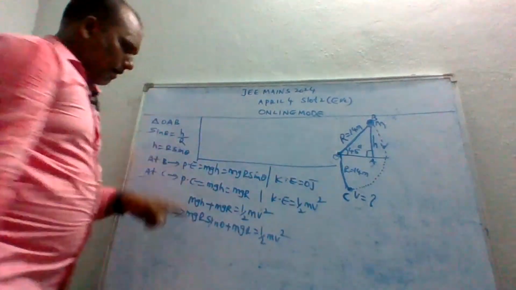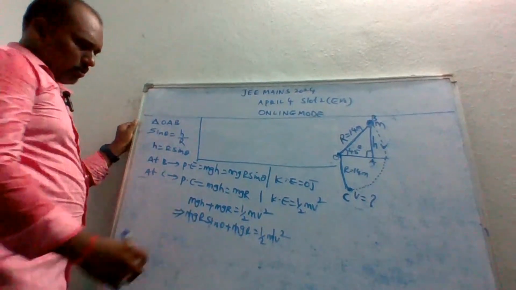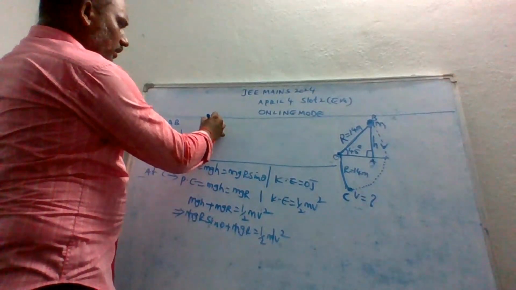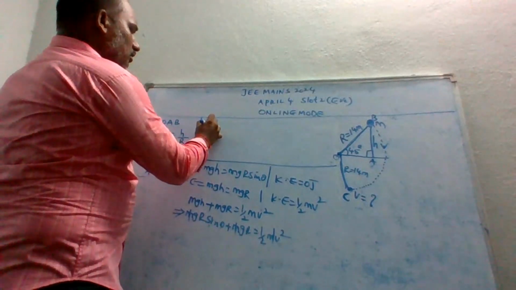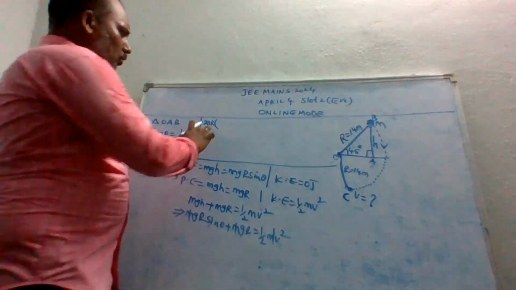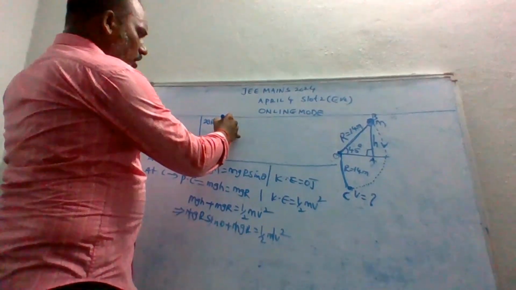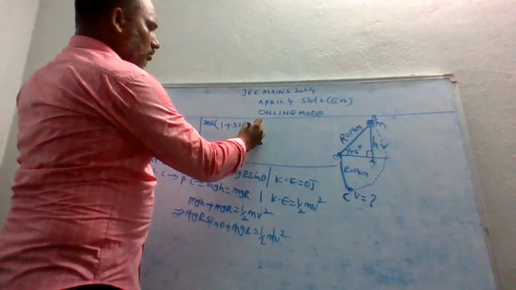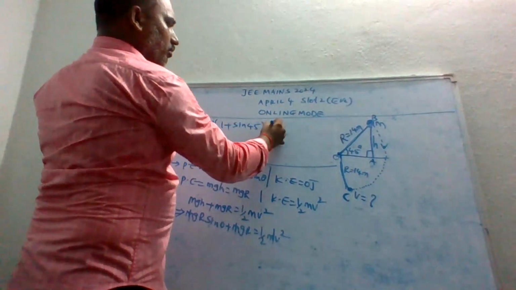Half mv square. From this, m is cancelled. So 2 comes to this side. Make 2 common, and g also common, so gr is common here. 2gr I make it as a common. r plus r is over, so 1 is remaining: R plus sin 45. Theta is 45 degrees, I am substituting right now, is equal to v square.